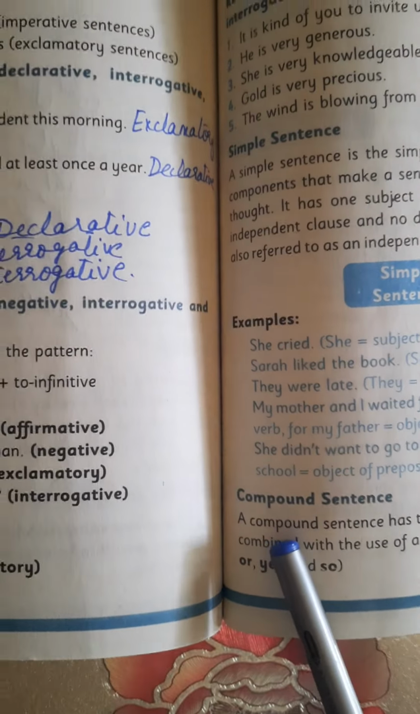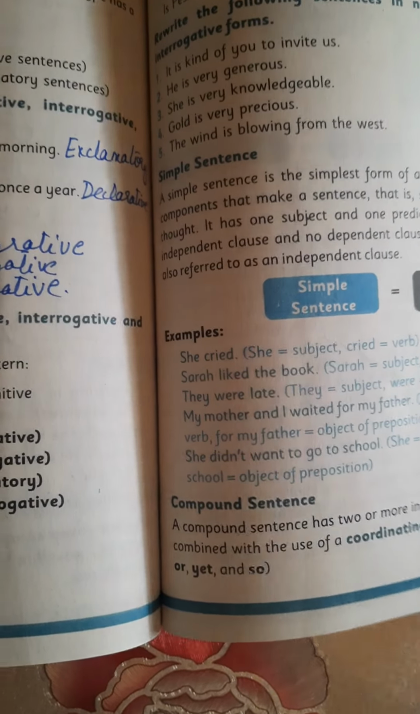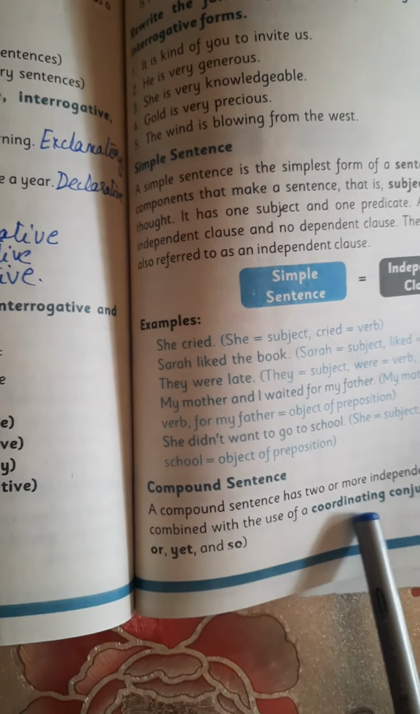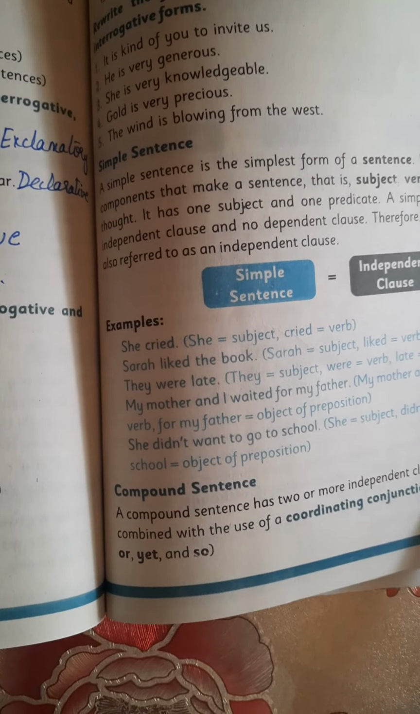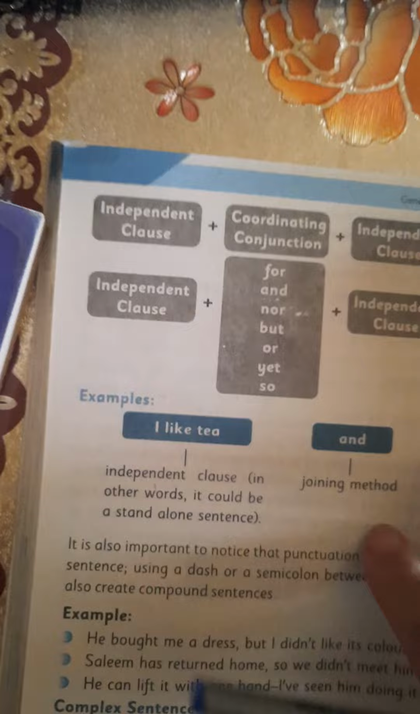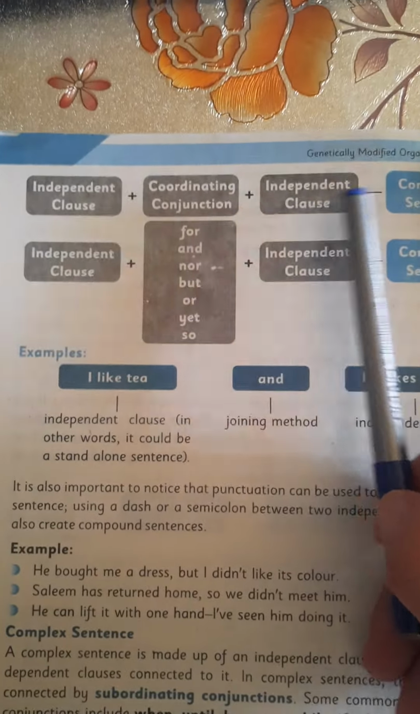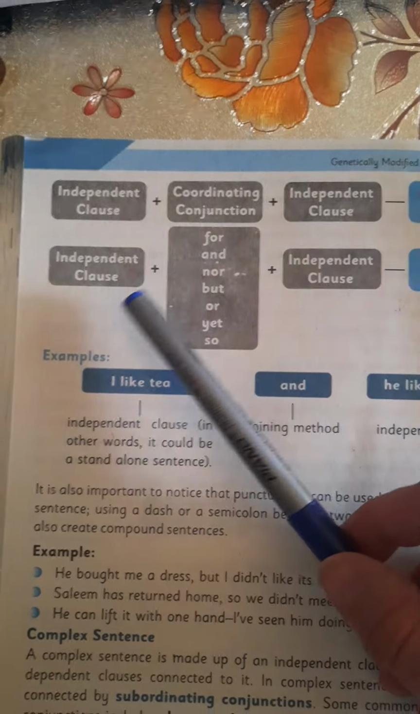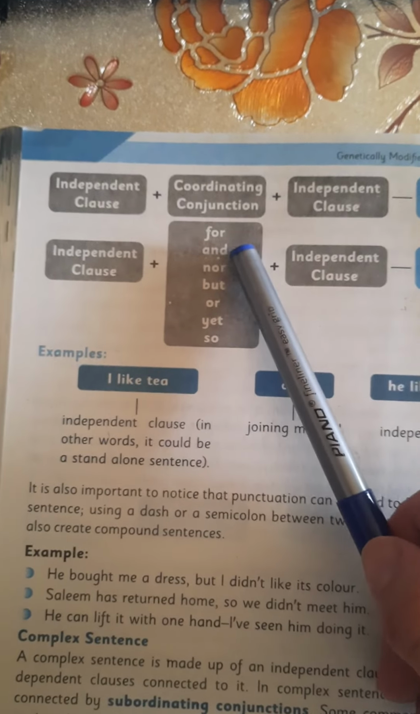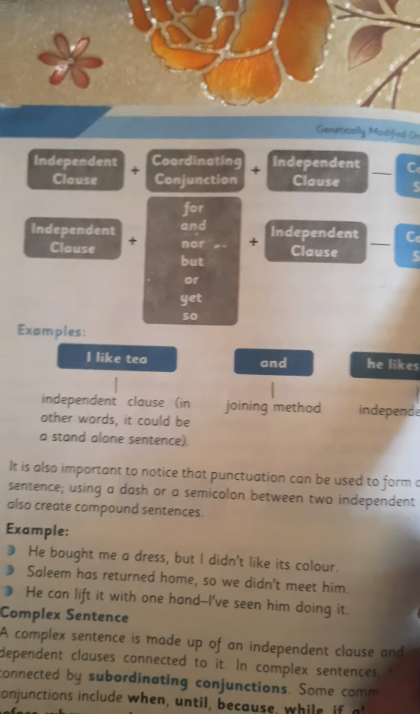Now what is a compound sentence? A compound sentence has two or more independent clauses. These clauses are combined with the use of a coordinating conjunction: for, and, nor, but, or, yet, and so. Independent clause plus coordinating conjunction plus independent clause makes a compound sentence. Independent clause plus for, and, nor, but, or, yet, so, plus independent clause, compound sentence.